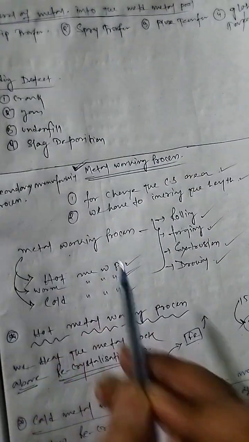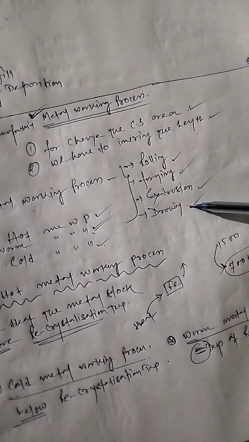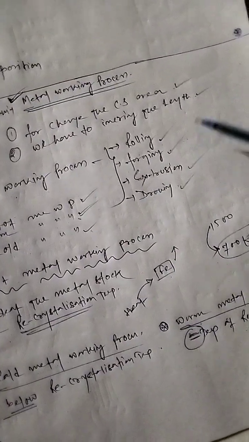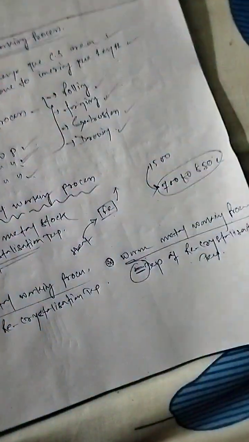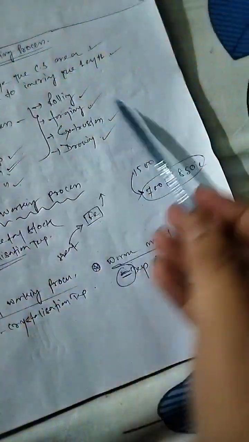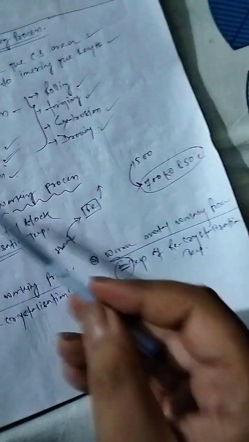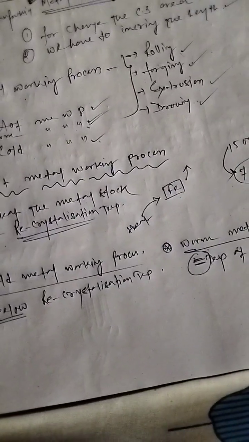Now, the metalworking processes are rolling, forging, extrusion, and wire drawing or drawing. The rolling process also has hot rolling, cold rolling, or warm rolling. We normally talk about hot rolling and cold rolling. Forging: hot forging and cold forging. Extrusion: hot extrusion and cold extrusion. Drawing: hot drawing and cold drawing. All right, so this is the metal working process. Now we will discuss rolling, forging, and extrusion in the next video. Thank you.